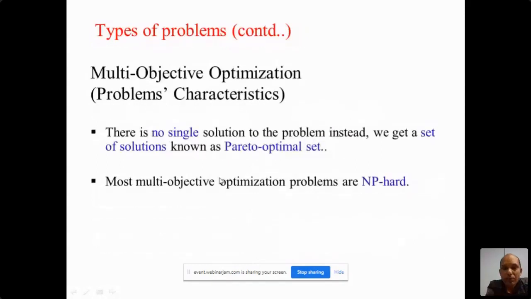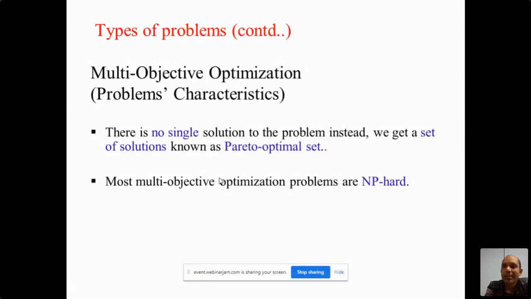Now in multi-objective optimization, we don't get a single solution, we get multiple solutions, which are known as non-dominated solutions. So for example, in the case of a car, if we pay 3 lakhs, then we will get a less comfortable car. Suppose we pay 6 lakhs, then we will get a more comfortable car.